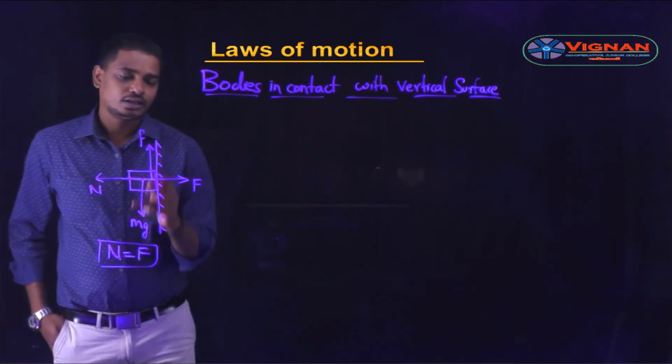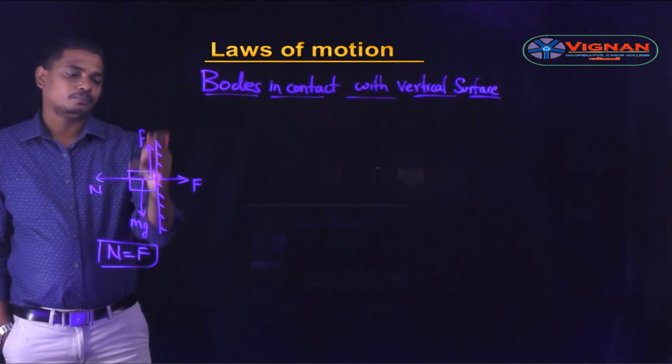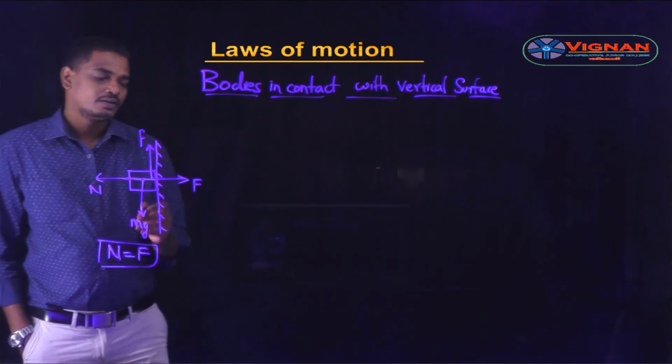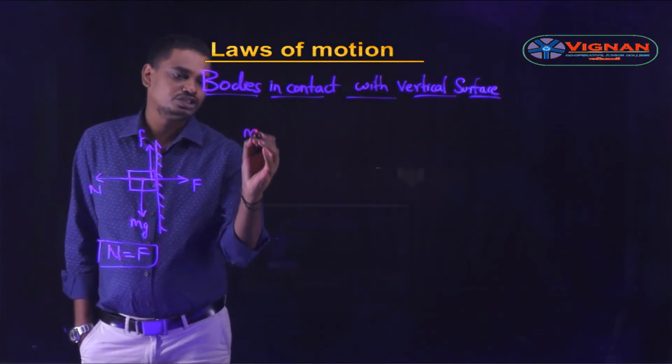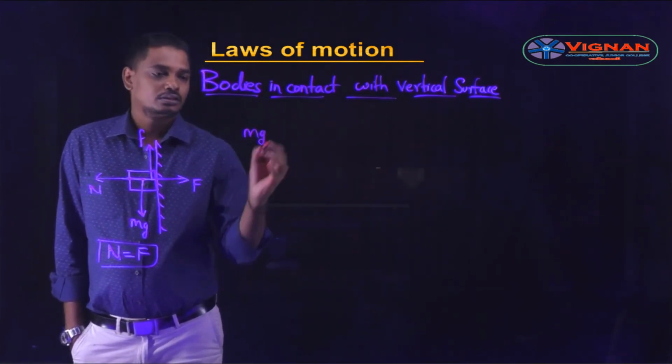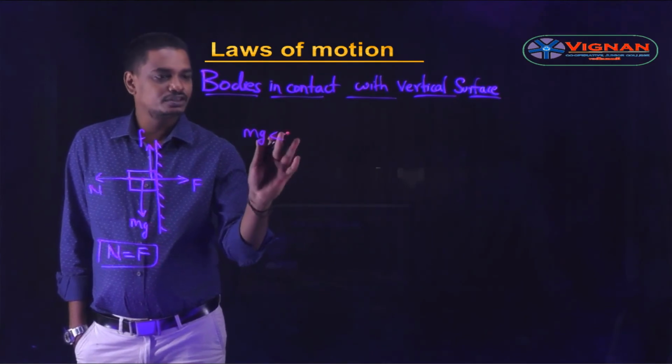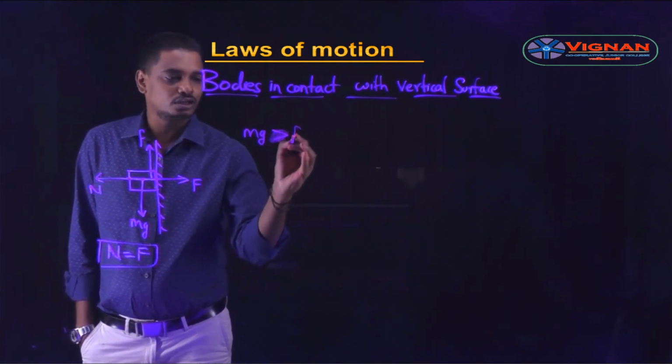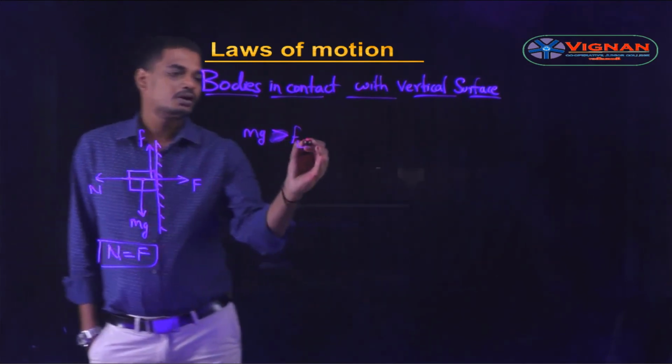So here the frictional force is acting upwards and the weight is acting downwards. If the weight of the body mg is less than the limiting frictional force, or if it is greater than the limiting frictional force, then the block will be at rest.